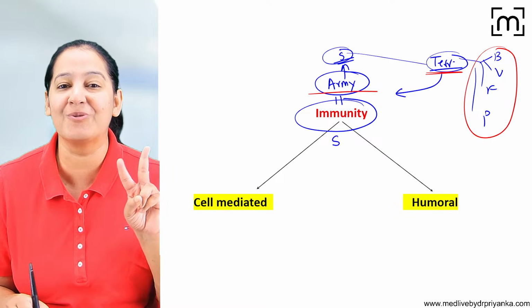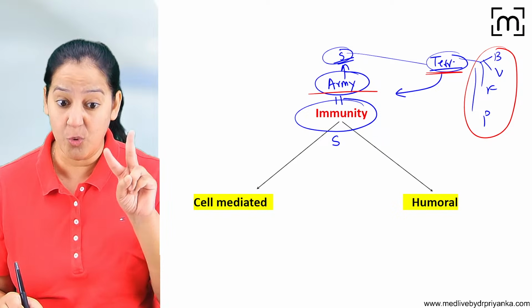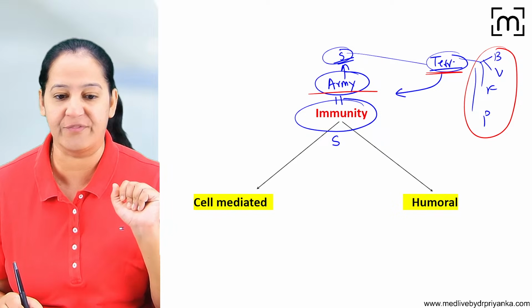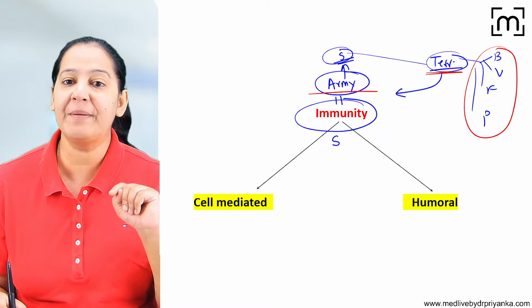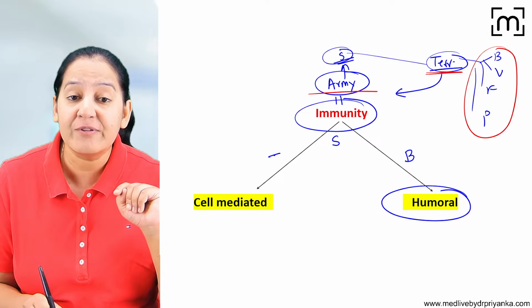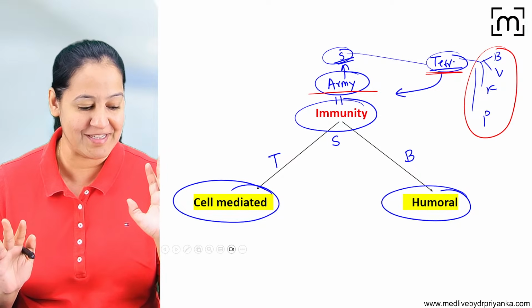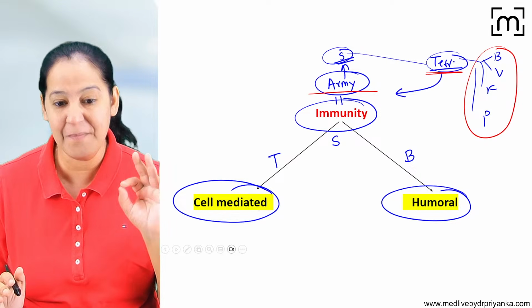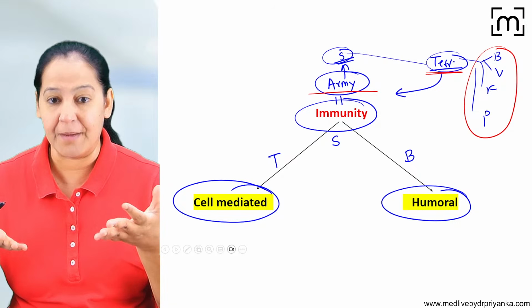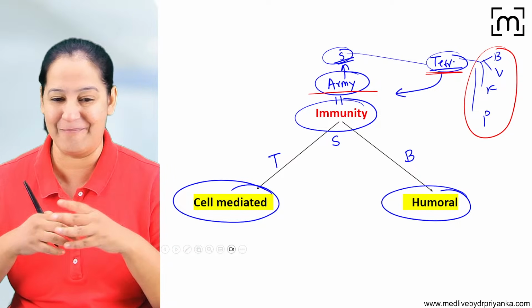There are 2 types of soldiers that God has provided: B lymphocyte and T lymphocyte. The 2 grades of soldiers we have. Whenever B lymphocytes are involved, it's humoral immunity. And whenever T lymphocytes are involved, it's cell-mediated immunity. Both of them are immunity, like the army, but the soldiers who are involved are different. We have 2 types of soldiers.